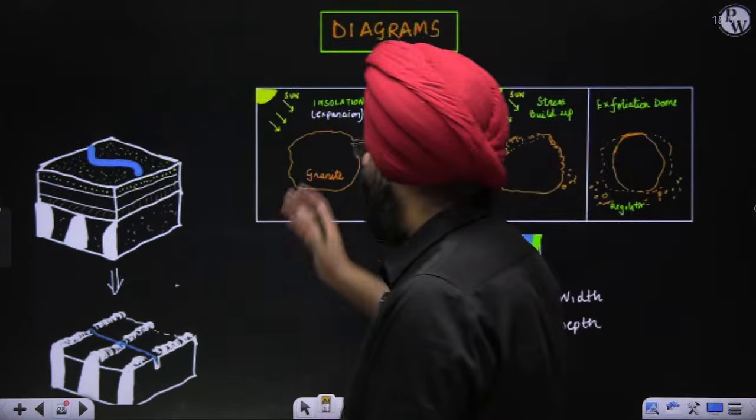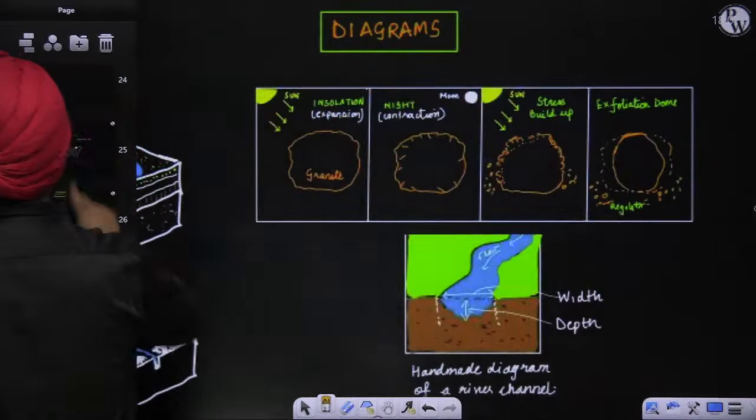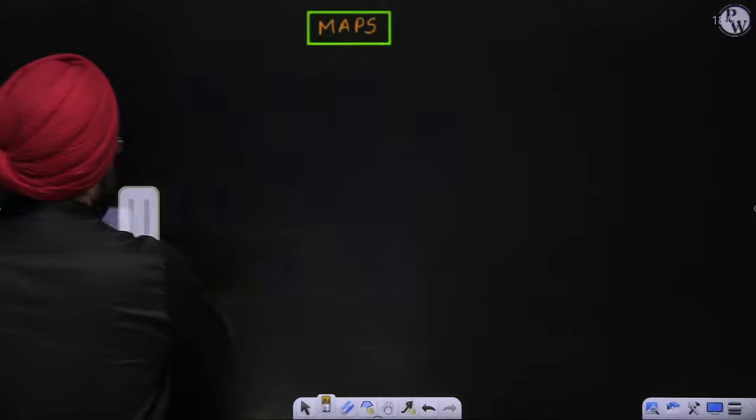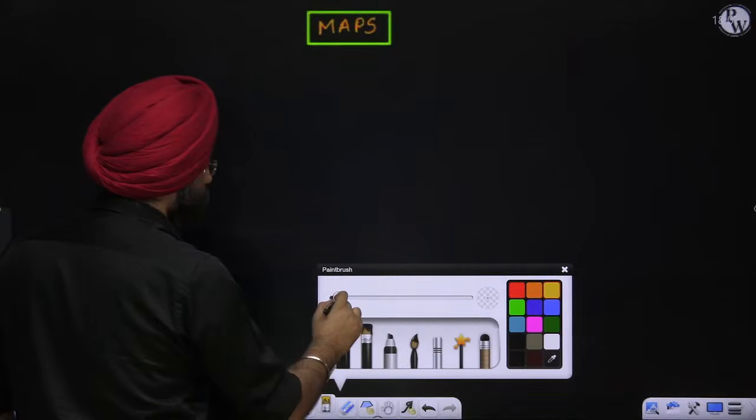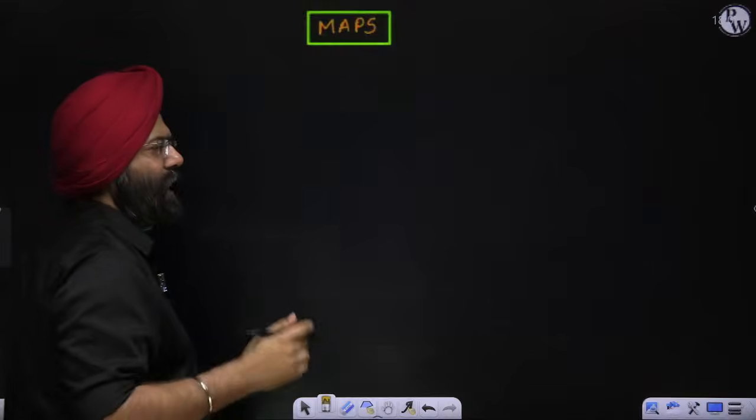First was diagrams. Let us see the maps. If you want to use the map, please understand you should have the habit of drawing maps. Initially, when you draw the map, you will possibly not be able to draw it properly. Once you keep on drawing repeatedly, you will realize you will be able to draw the map very well. Let's see here.